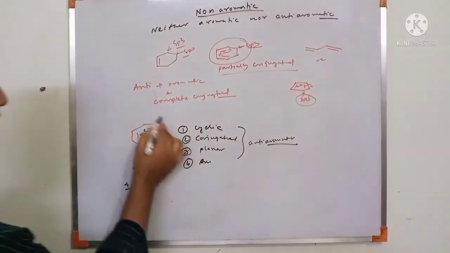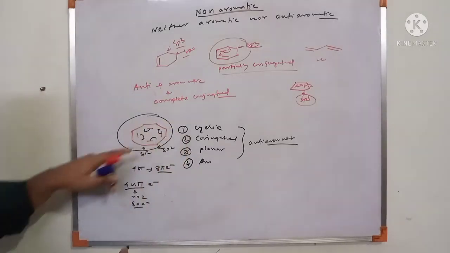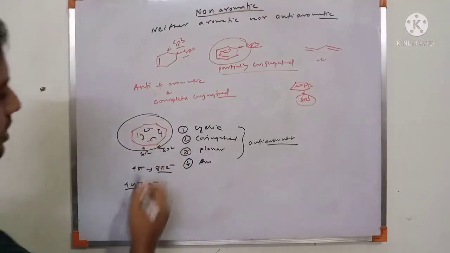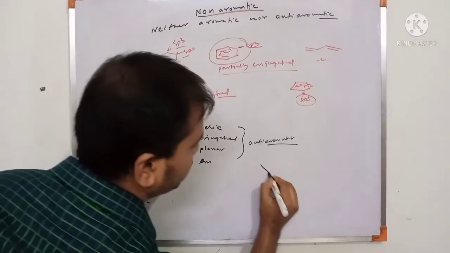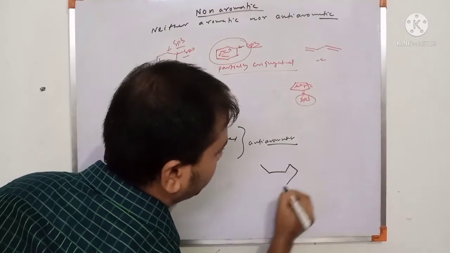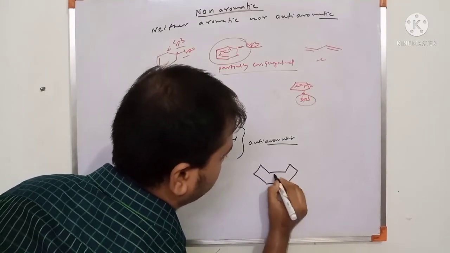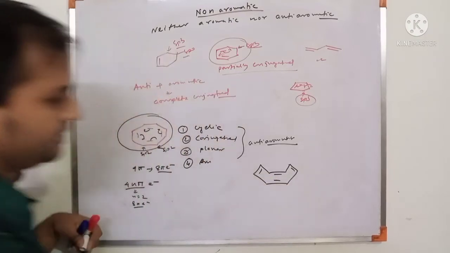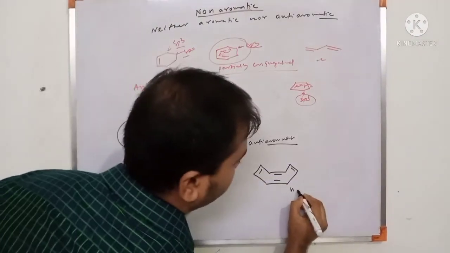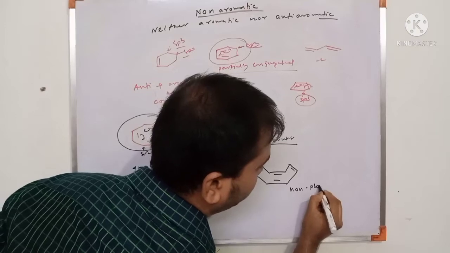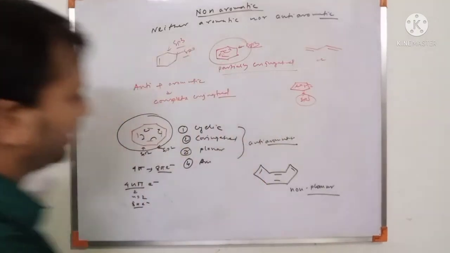But this is not true, because in cyclooctatetraene, this is not a planar structure. This is exactly a tub-shaped structure. So this is a non-planar compound.